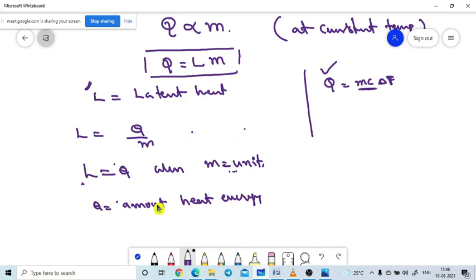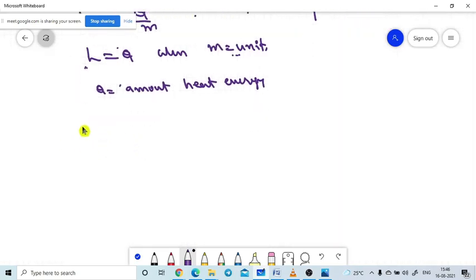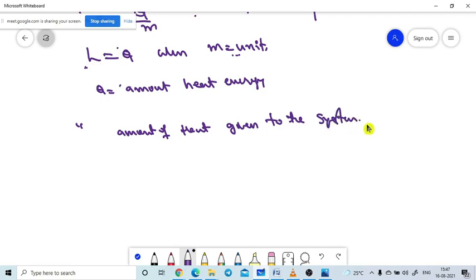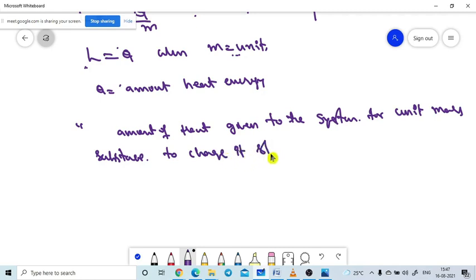Its definition is perfect, right? So can I write this definition? Latent heat is the amount of heat given to the system for unit mass of substance to change its state.